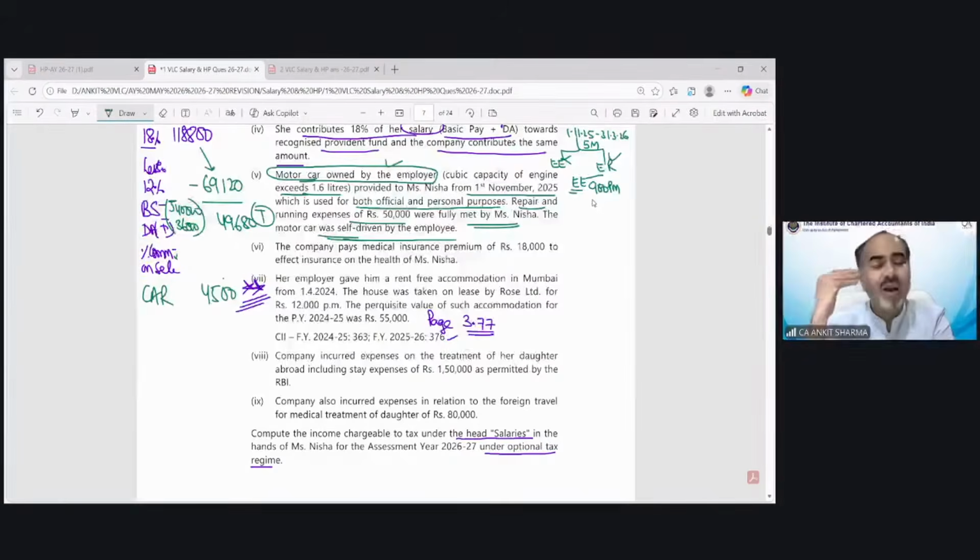You have to understand that I have to apply the provision. First of all, you have to be clear, okay, car is owned by employer. My first problem solved. Now expenses met by employee. My second problem solved. Now car is used for official and private both. My third problem solved. Now car is more than 1.6 liter capacity. So which case is falling?